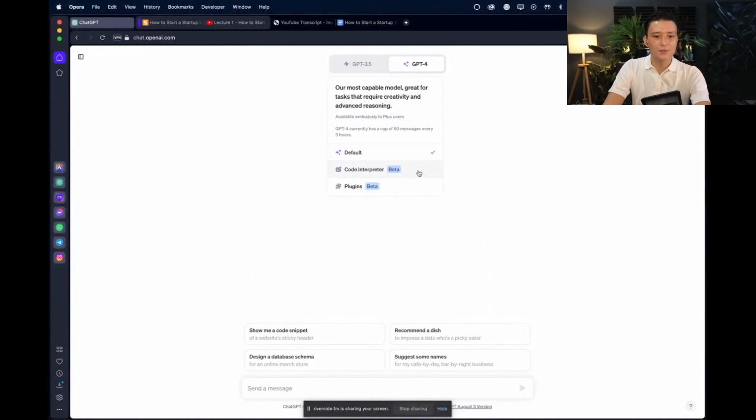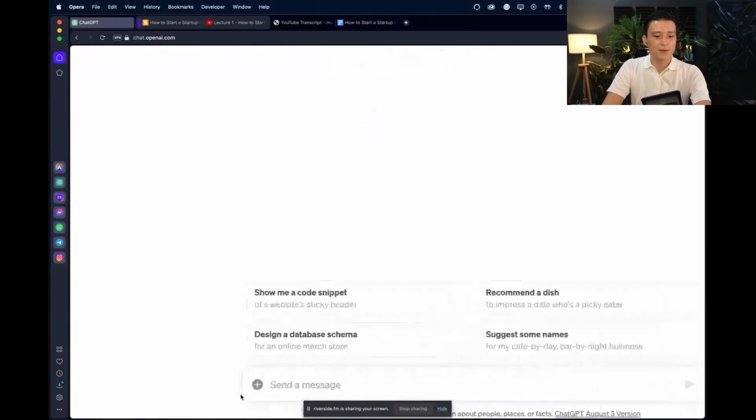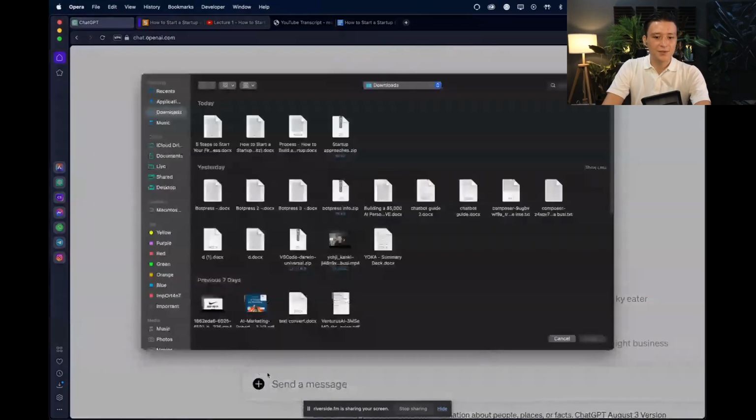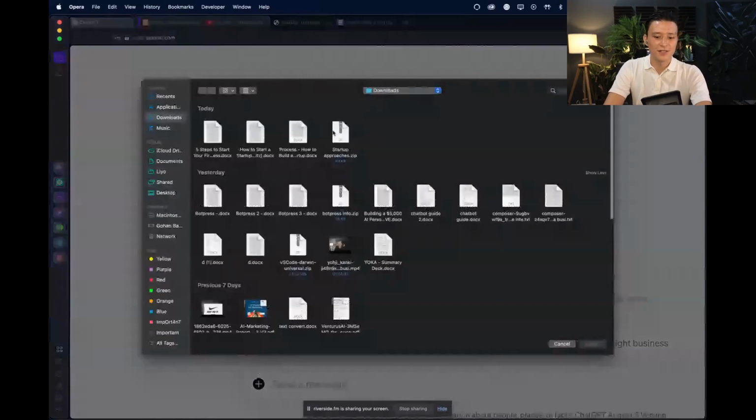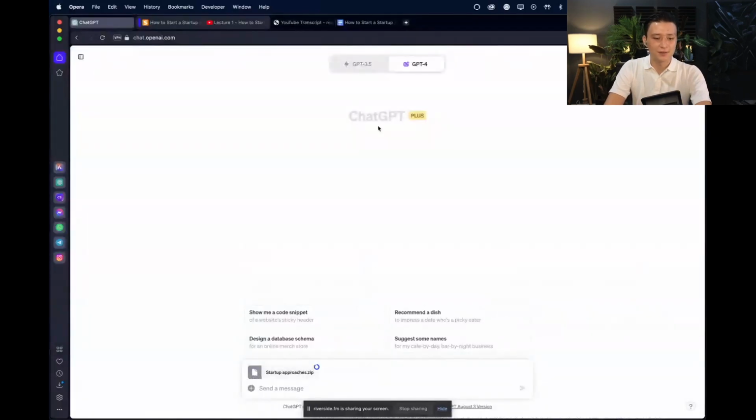You can only enable that if you're a paid user on the $20 per month subscription. I will give you a very quick workaround later if you're not on a paid plan. But for now, let's just stick to this and say I'm on code interpreter. Then you go to this plus sign to upload a file, and you click the startup approaches zip file that you have created here.